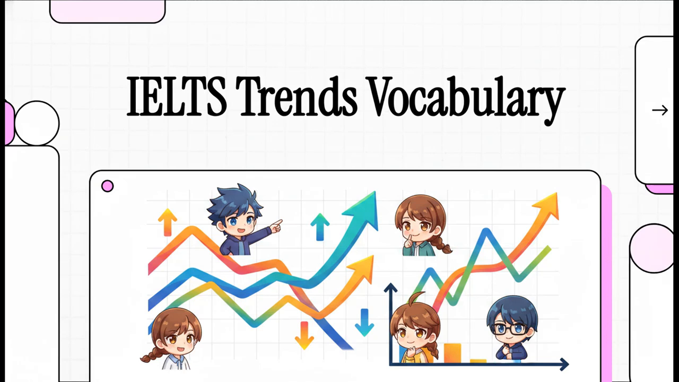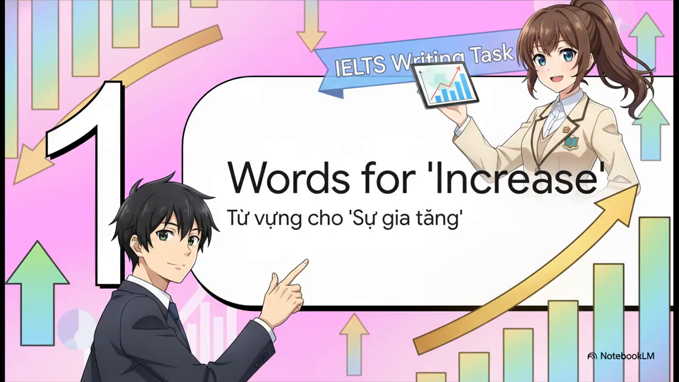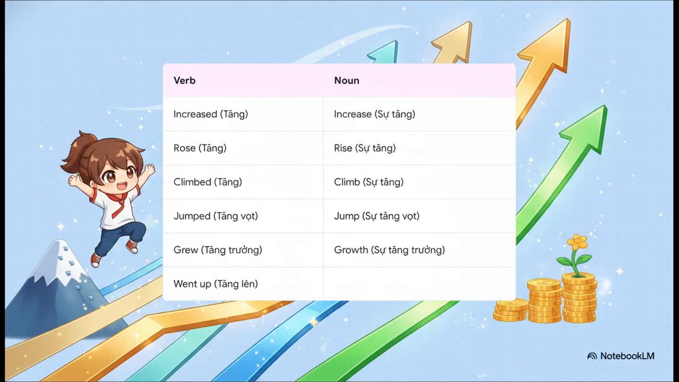All right, let's jump right in and cover some essential vocabulary for describing trends in IELTS Writing Task 1. First up, we're going to look at words for an increase. This is all about upward trends. In Vietnamese, this concept is called sự gia tăng. Okay, so here you'll see some really common verb and noun forms.